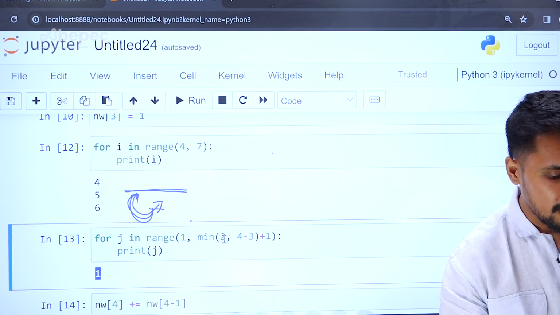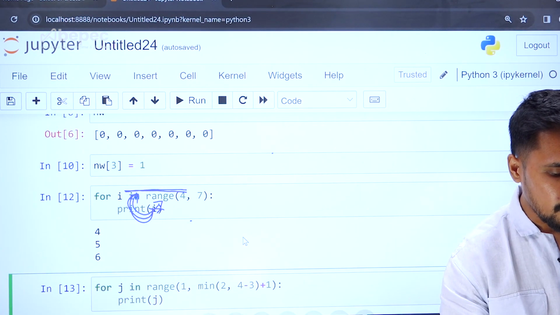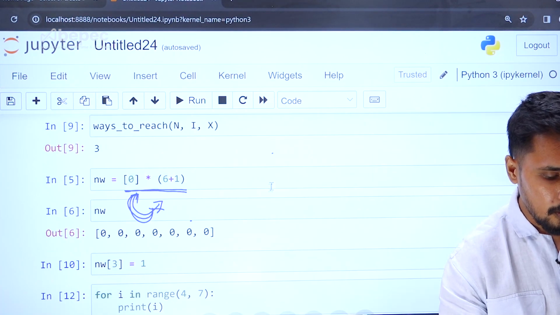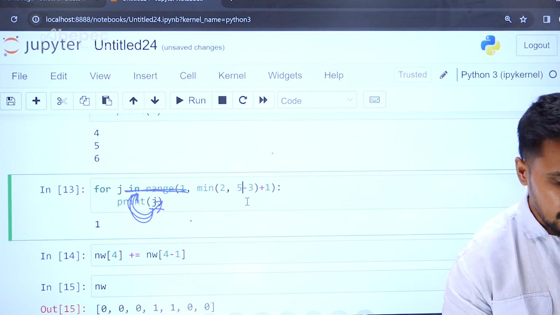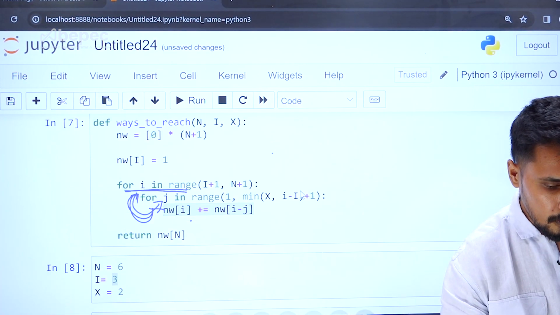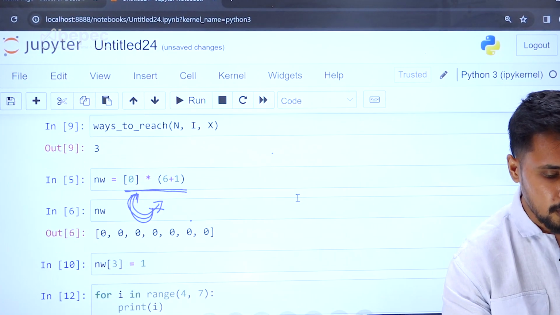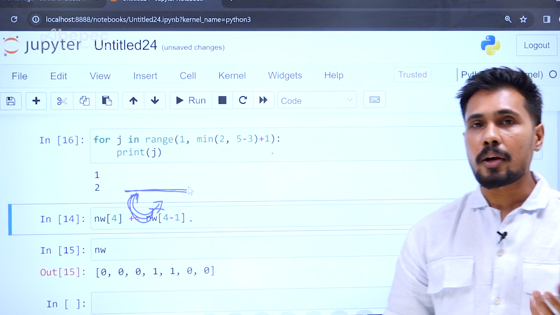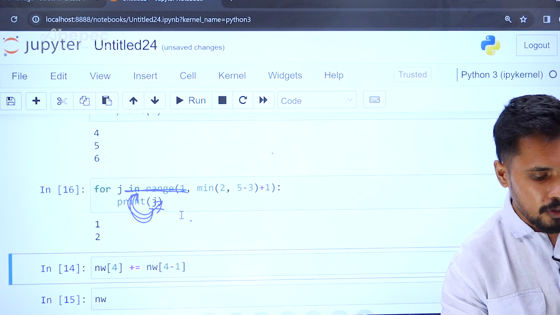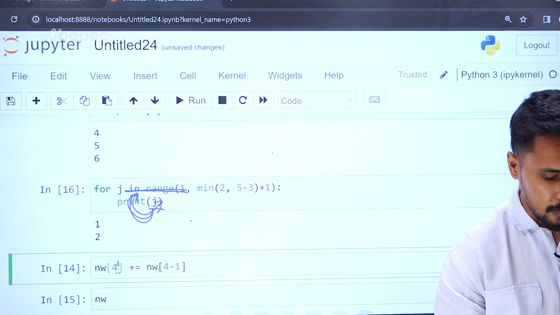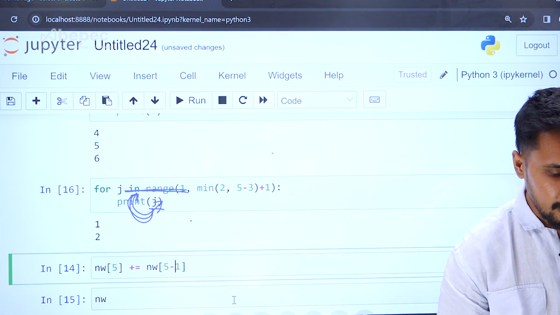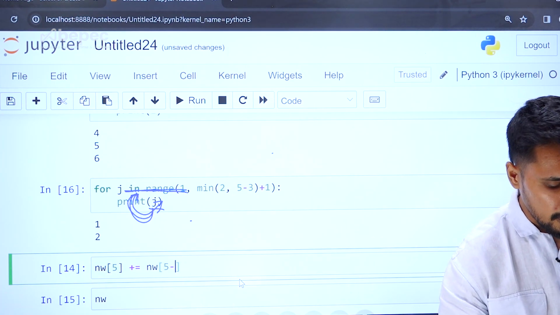Now here, minimum x is equal to 2. And if you go back to your equation, it is I. So now I is 5. So 5 minus I, which is your initial position, which is 3. If I print, you are able to get your j value as 2. Now, if you look into this equation, this value needs to be nw fifth index position, nw 5, and j is going to be 2 now.